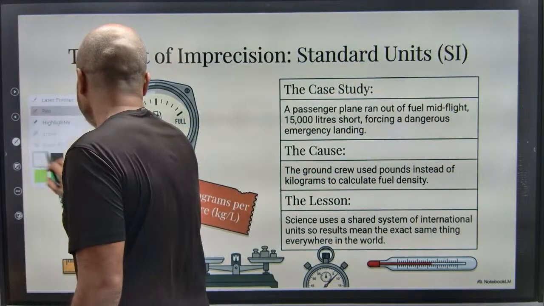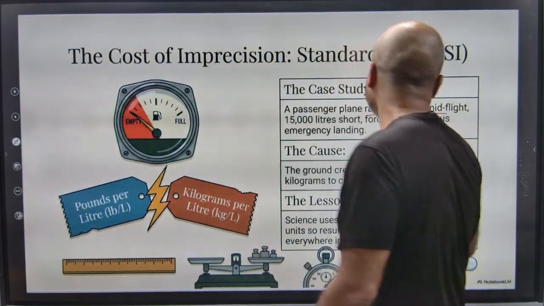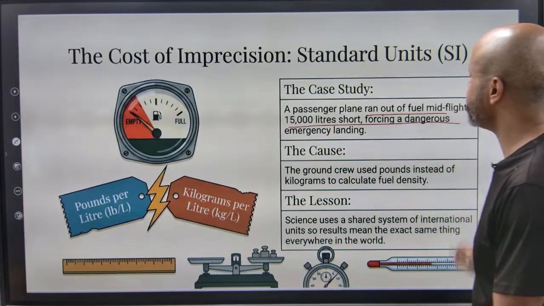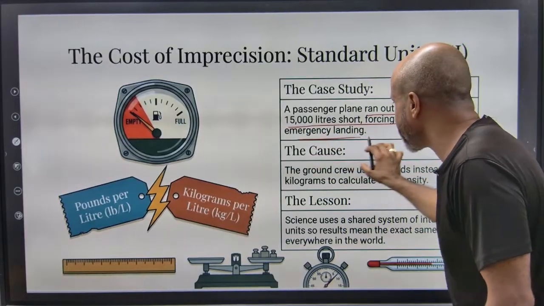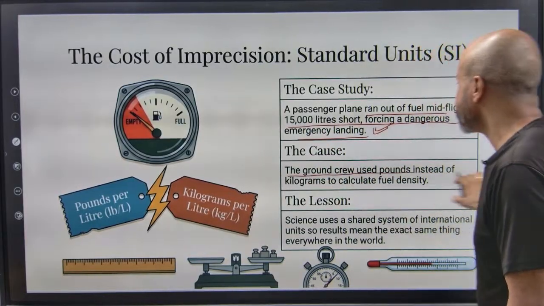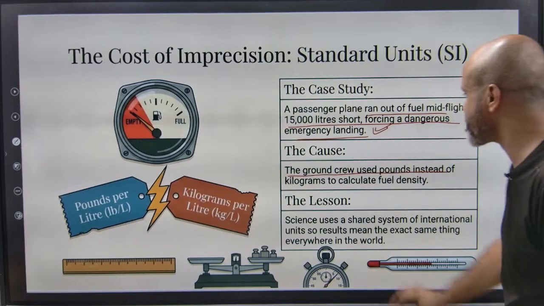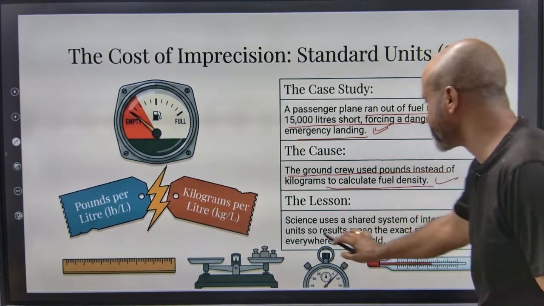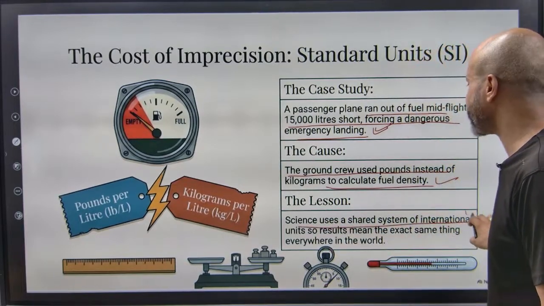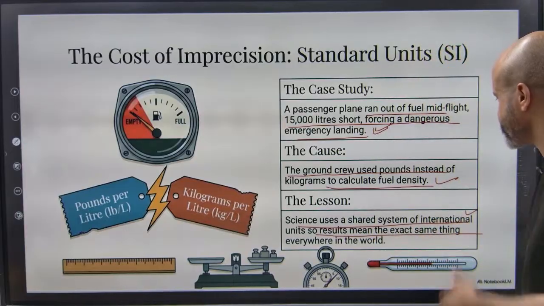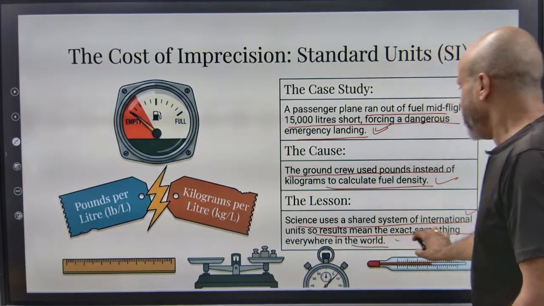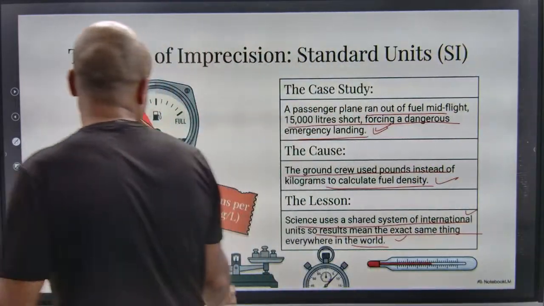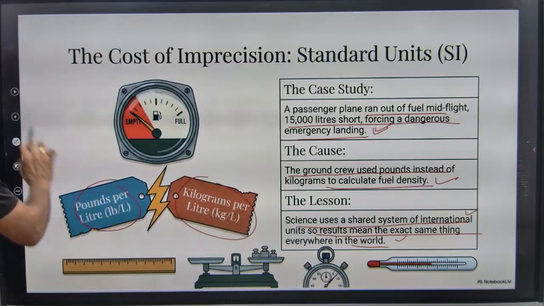A passenger plane ran out of fuel mid-flight, 15,000 liters short, forcing a dangerous emergency landing. What was the cause? The ground crew used pounds instead of kilograms to calculate the fuel density. Science uses a shared system of international units, so results mean the exact same thing everywhere in the world. This is something that we have already studied.